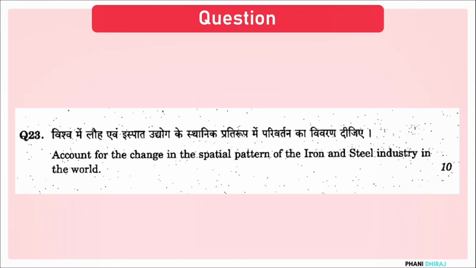So you need to be aware of the distribution of steel and iron industries in the world. Then you give out why we are seeing these specific regions around the world that have become clusters of manufacturers of either iron or steel. Or you can simply say why only some regions in the world have become the industrial zones for the manufacture or production of iron and steel. That should be your focus of answer, and you have to give out the reasons as to why we see clusters of either iron industry or steel industry in these regions. That should be your answer for this question.